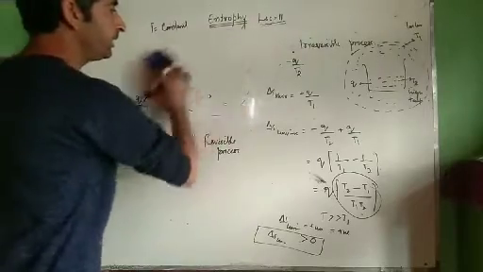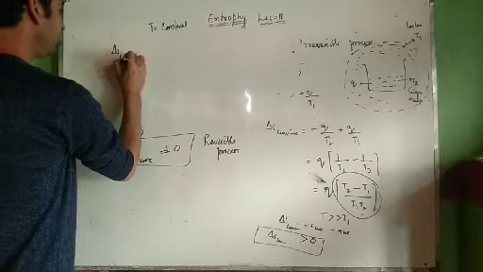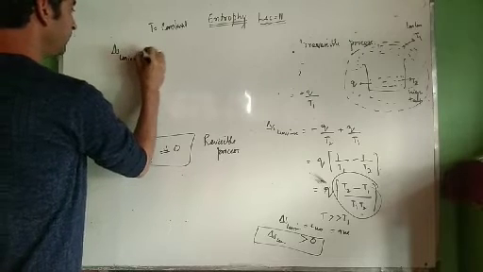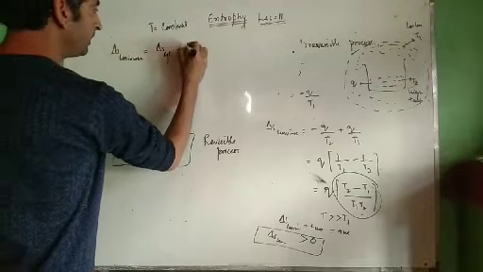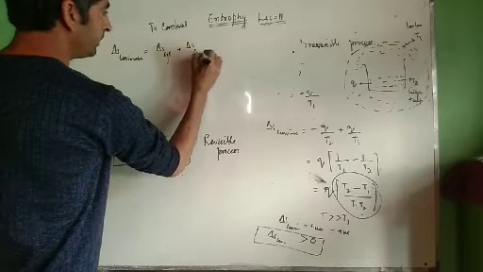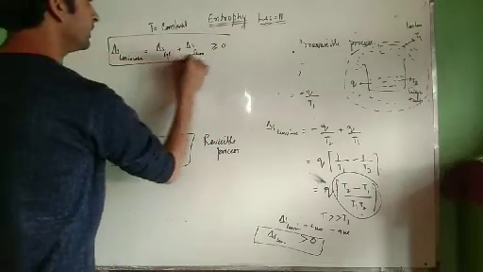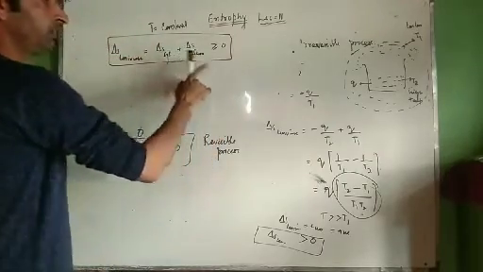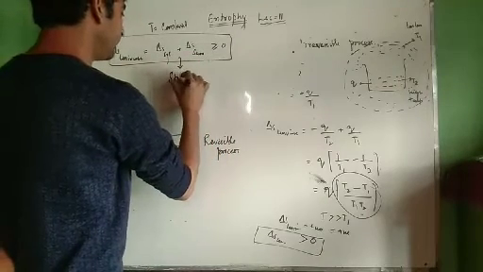If we combine these two, then we get delta S universe equals delta S system plus delta S surroundings is greater than or equal to 0. This becomes our condition. This is the condition for the spontaneity of a process.